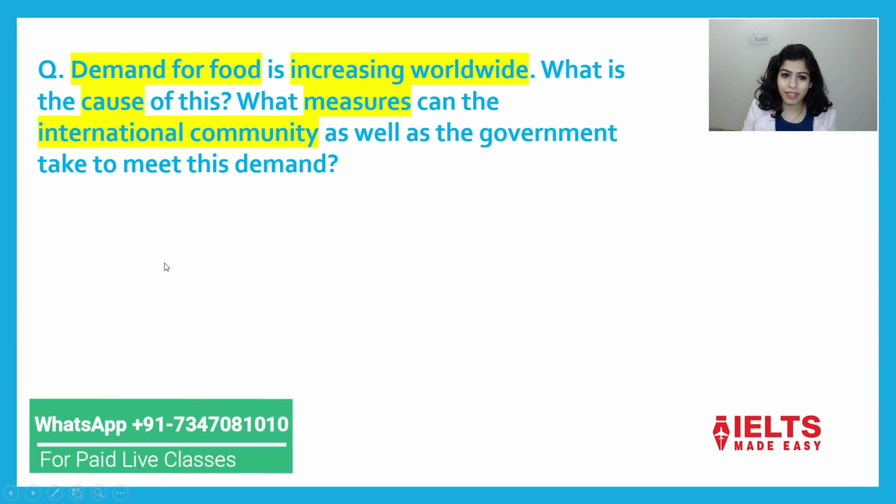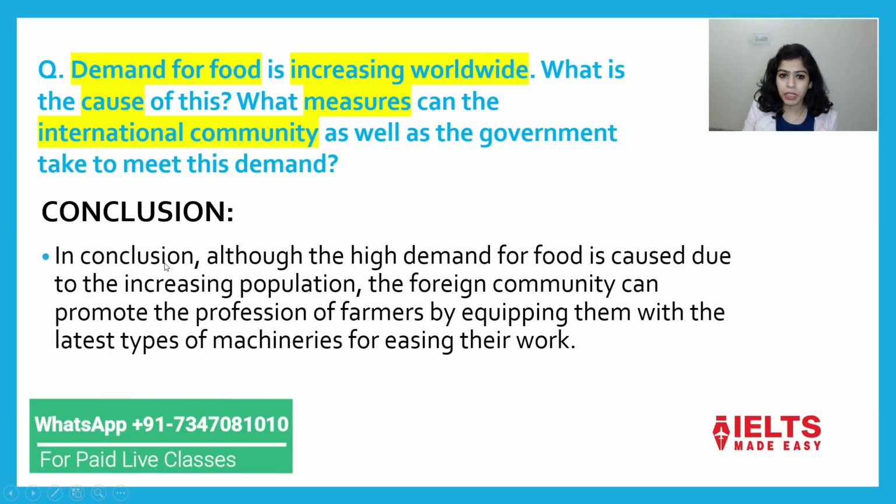अब कंक्लूजन कैसे लिखना है ये देखो। सेम क्वेश्चन के लिए हमने कंक्लूजन लिखना है। सो फॉर कंक्लूजन आई विल रेकमेंड यू टू यूज द स्ट्रक्चर ऑफ ऑल्दो। In conclusion, although the high demand for food is caused due to the increasing population, ठीक है, हालांकि ऐसा हो रहा है, foreign community can promote the profession of farmers by equipping them with the latest types of machineries for easing their work.